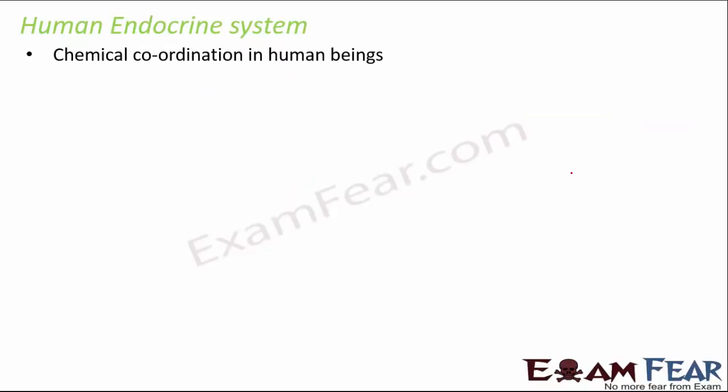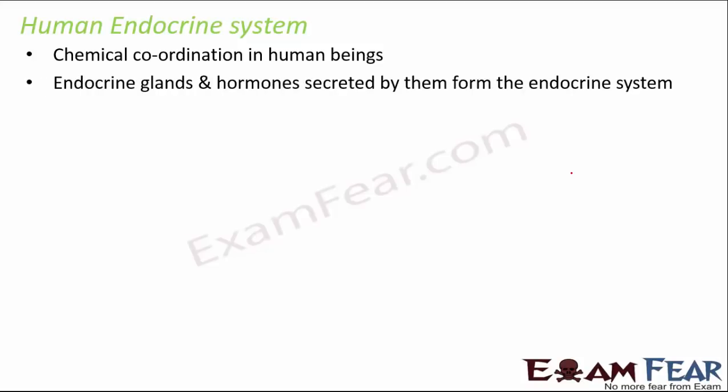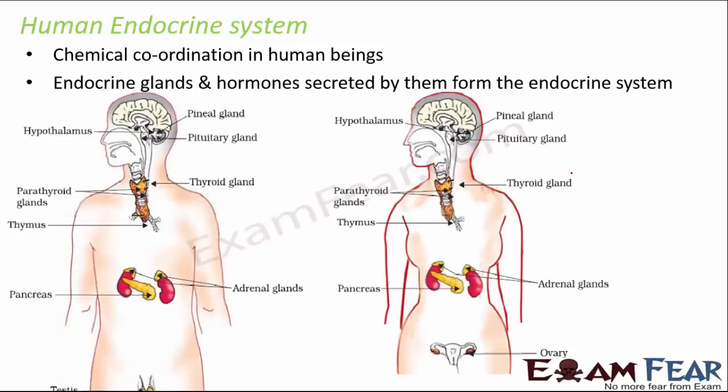Now let's talk about the human endocrine system. So the chemical coordination in human beings is done by the human endocrine system. All the endocrine glands and the hormones secreted by them, they together form the endocrine system. So these are the various glands which are located in our body. For example, the pineal gland, pituitary gland and hypothalamus.